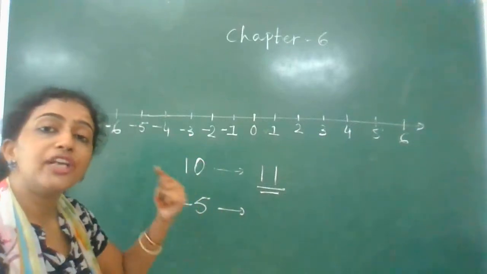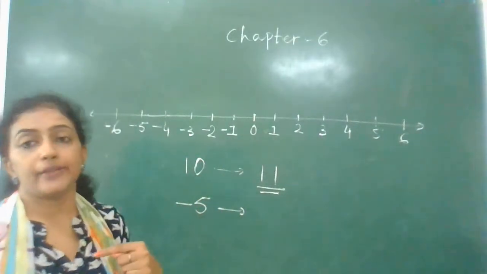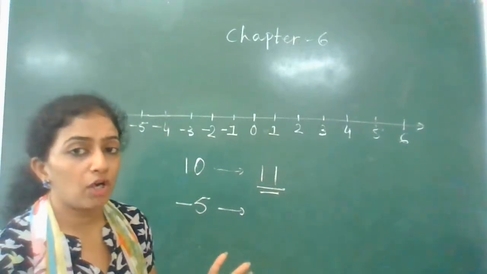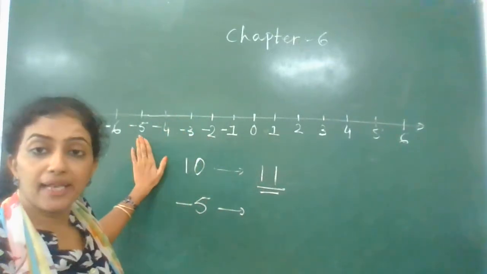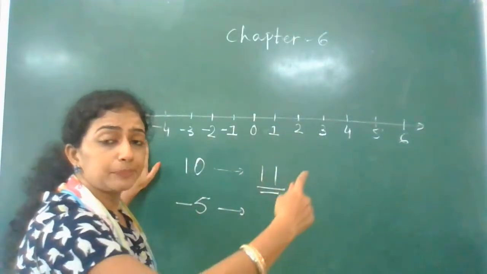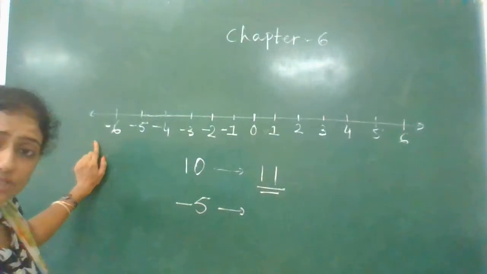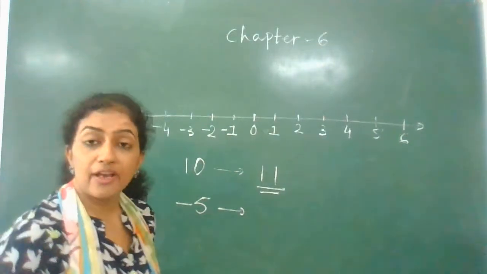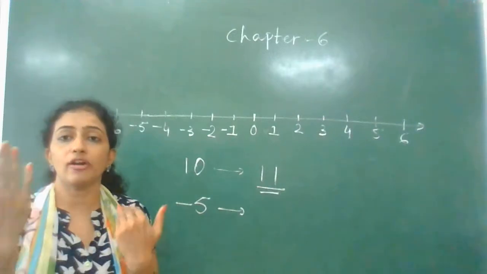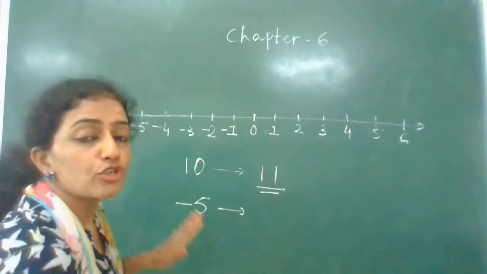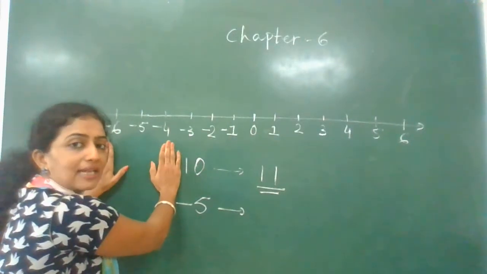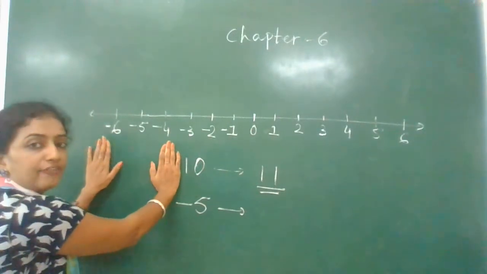Second thing, when you are moving to the right side, you will get the successor. If you are moving to the left side, you will get the predecessor. Okay, so if you observe -5 on the number line, what is on the right side? -6 is on the right side. And as I have said, if you want to see the right and the left, you have to see your right and your left. So just put your hand like this way. Now see, this is your right hand, this is your left hand.